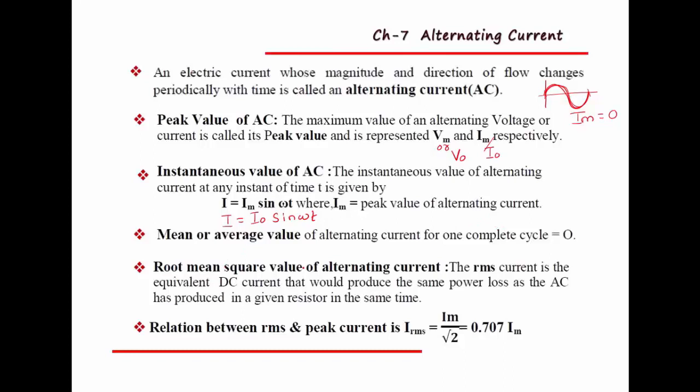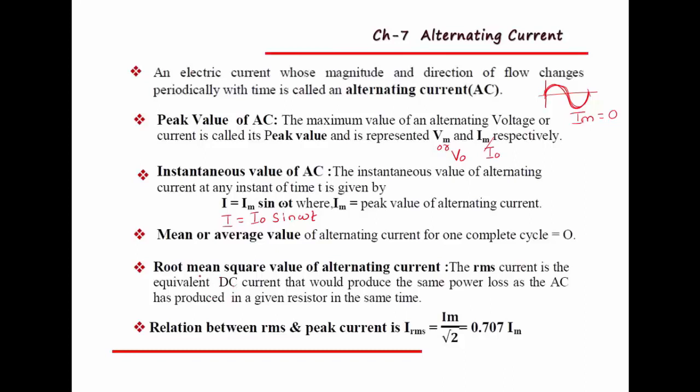Then the root mean square value of alternating current. So what is the root mean square value of alternating current? See here, it is very difficult to get the accurate value of alternating current because its magnitude and direction are changing periodically. So to get its value, we can consider the RMS value, or root mean square value, of alternating current, which is equivalent to DC current that would produce the same power loss as AC produces in a given resistor in the same time.